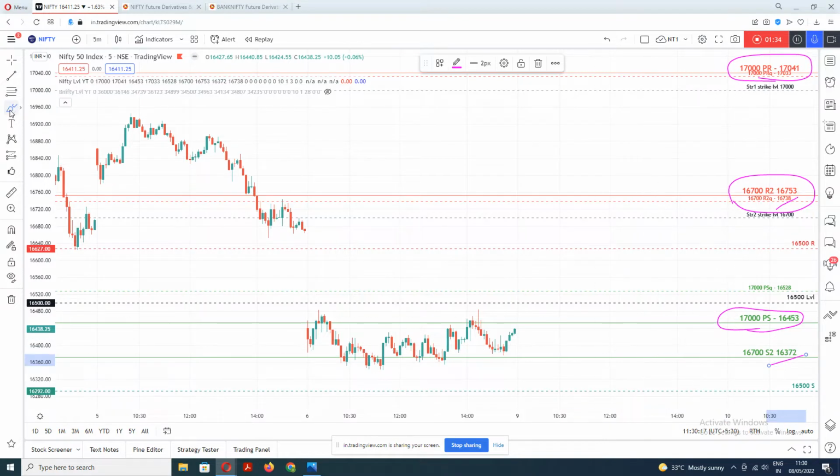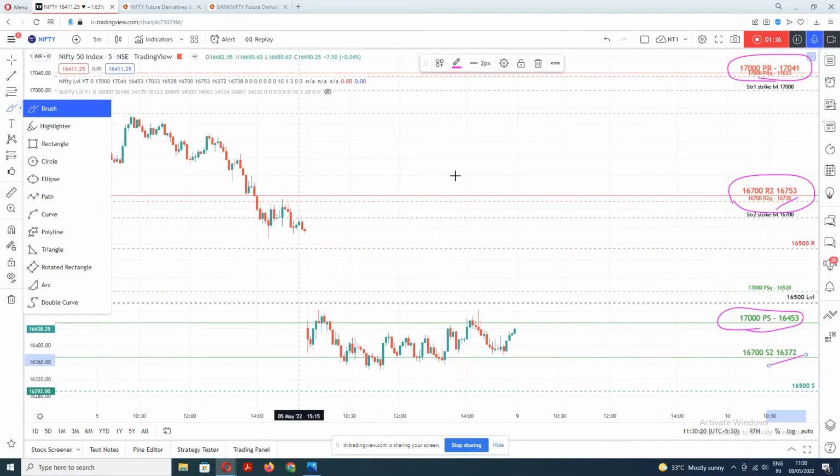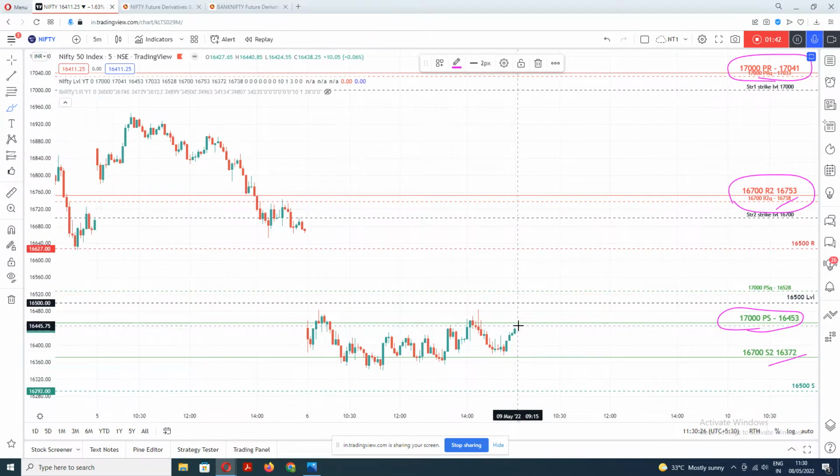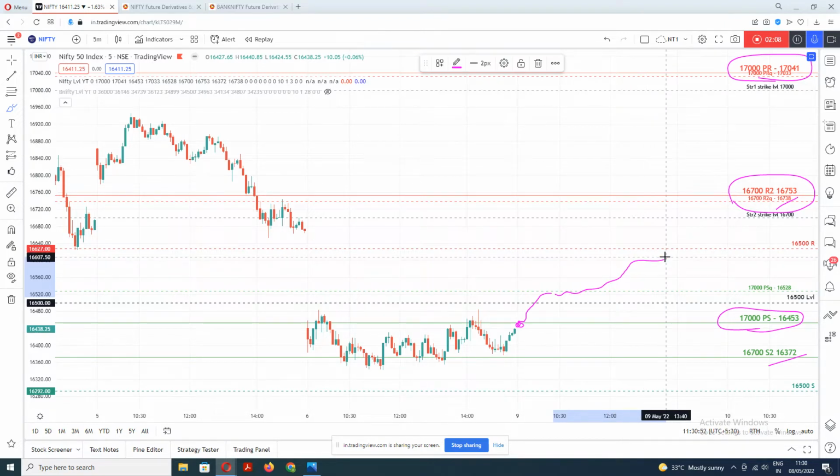Suppose it is a normal or flat opening, that means it is opening near 16,400. If it is opening here at 16,400 and rising, then it may go to the secondary level, that is 16,528. If it breaks this level, then there is a possibility that it will move up to 16,583. That is the resistance value corresponding to 16,400, or at maximum, if it breaks that level even, it may go to 16,626.